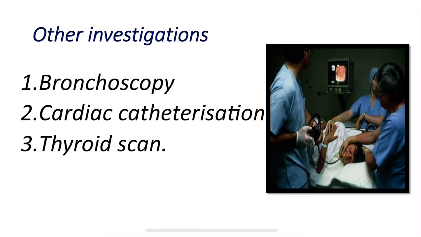First, bronchoscopy. The bronchoscope is a thin tube passed through the nose or the mouth down through the throat into the lungs. With this we remove foreign bodies or other blockages which are present. Then we also do cardiac catheterization, which is an insertion of a catheter into the chambers or vessels of the heart. It is done to diagnose heart problems. Then we do the thyroid scan to determine whether any thyroid problems are there.